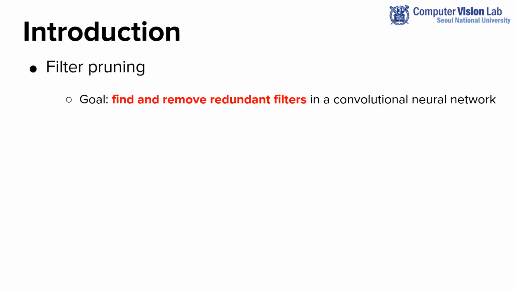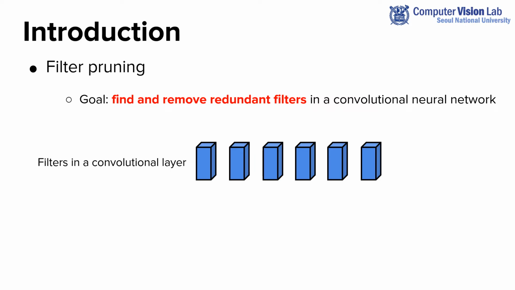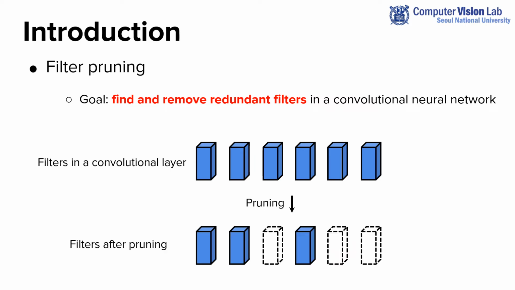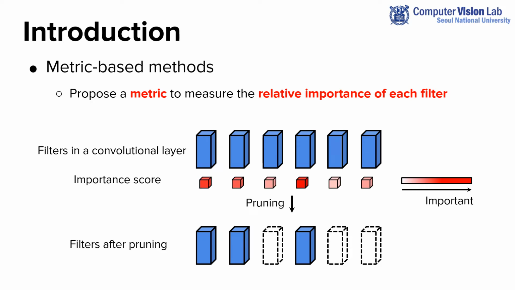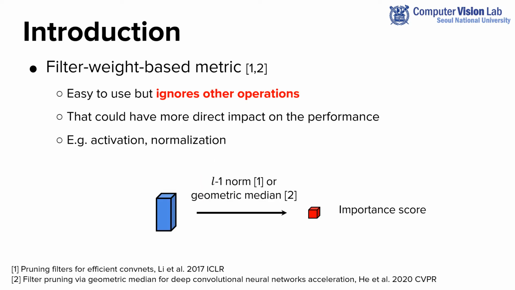The main research topic of our paper is filter pruning. The goal of filter pruning is to find redundant filters in a convolutional neural network and remove them for an efficient neural network, as illustrated in the figure. As one of the branches in the filter pruning method, metric-based methods propose a metric to measure the relative importance of each filter in a pre-trained network. Filter weight-based metrics utilize the filter weight to measure its importance.